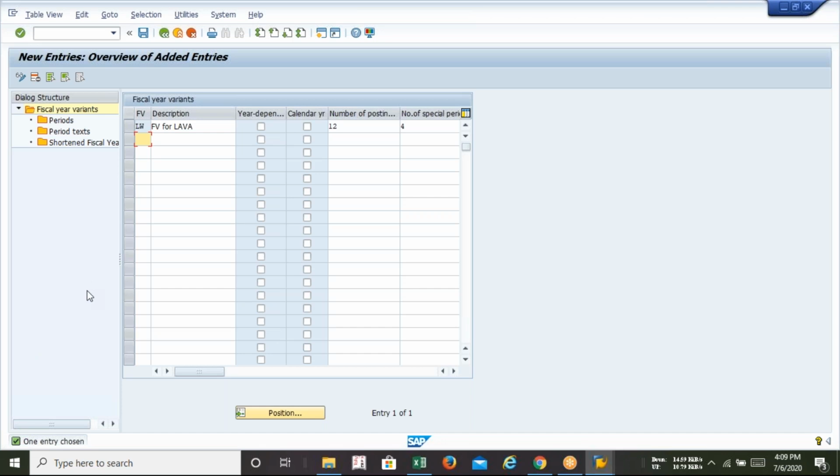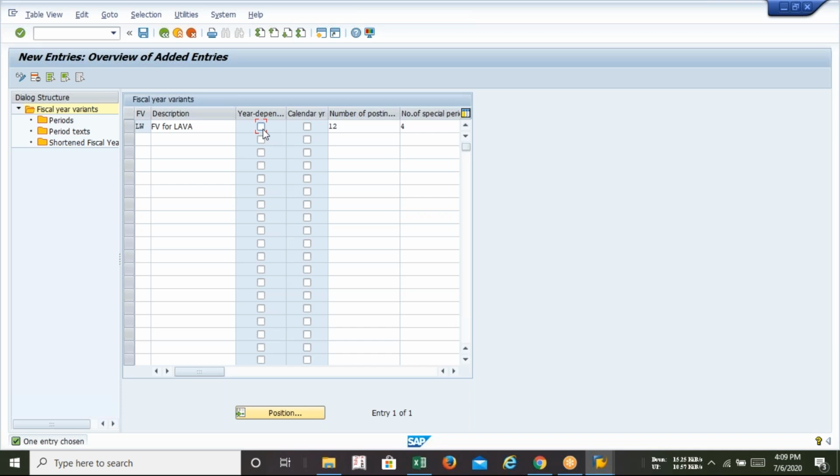Sir, does that mean we cannot skip a date? No, ma'am, that's why we are selecting year independent, so that we can skip the date, skip the month also. If you are selecting year dependent, you're starting from the first month. If you are selecting year independent, you can start from any month, any date.